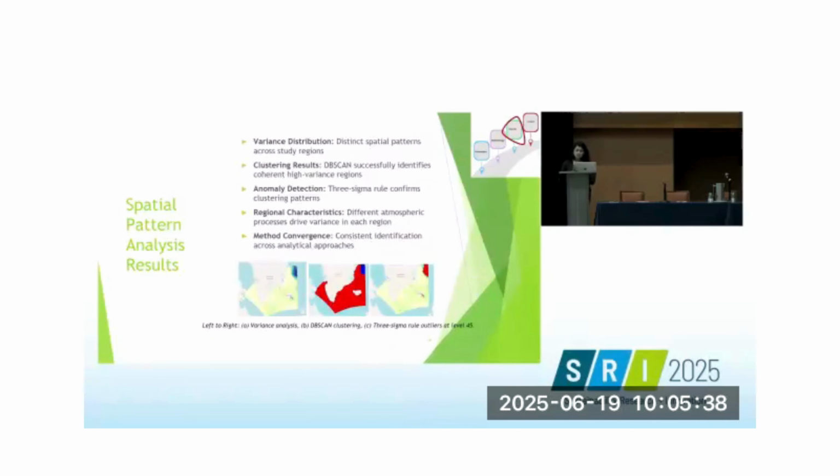Our analysis revealed several key findings. First, variance distribution shows distinct spatial patterns across all study regions. Here I have a visual of just the coast of Greenland. I have used 3 different methods to identify where the variance of the brightness temperature is the highest. As you can see, the same parts have been highlighted with different methods. So this establishes confidence in our technique. Moreover, you can see the same areas of the coast of Greenland, the northeast part, and also a part close to Iceland.